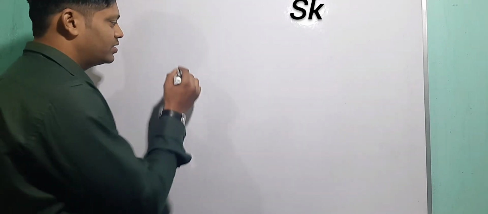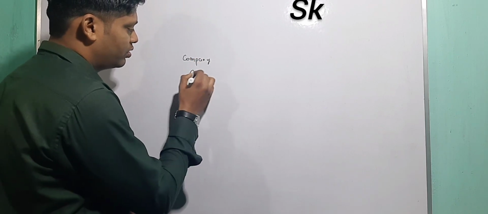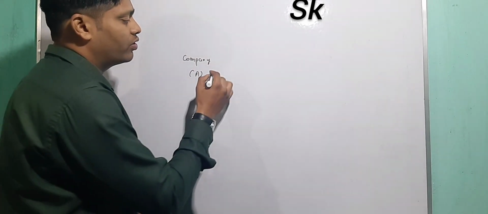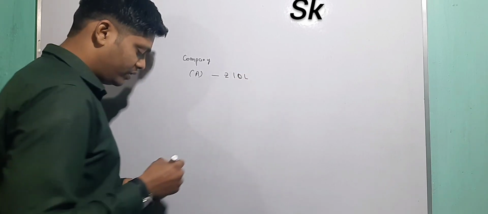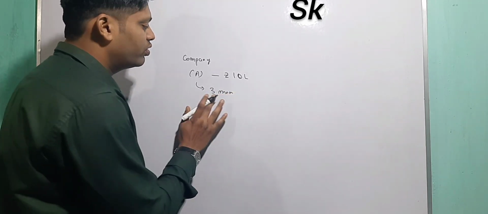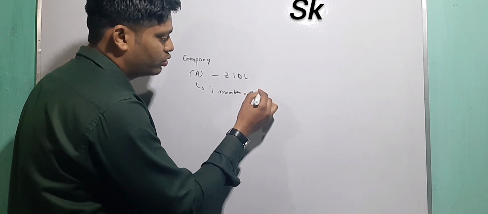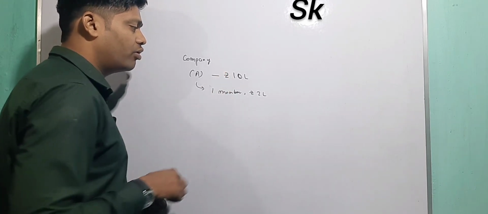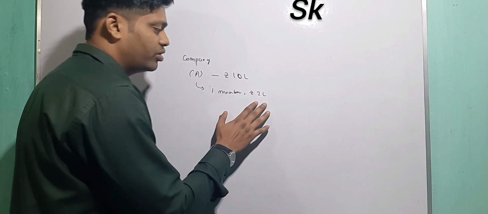For example, this is a company A. This company needs to be started. For that it needs an amount of, say, 10 lakh rupees. There are members. One member has around 2 lakhs with him. If you want to start a company it needs 10 lakhs, but for one member it's not possible because he does not have that much amount.